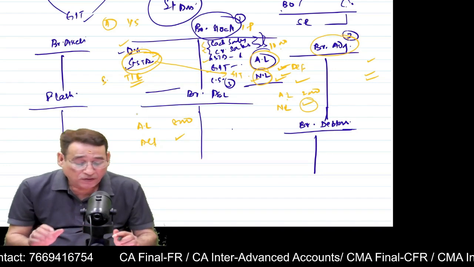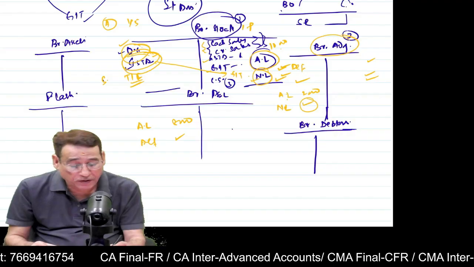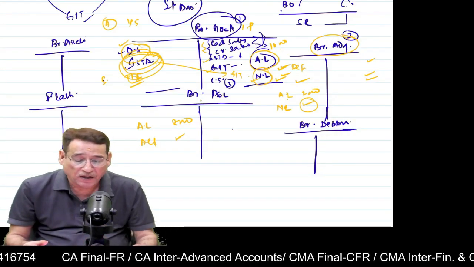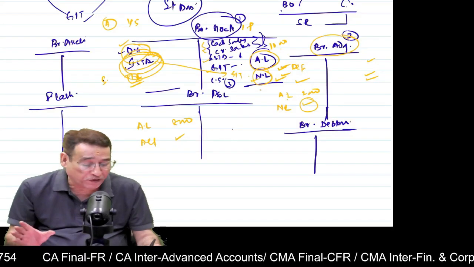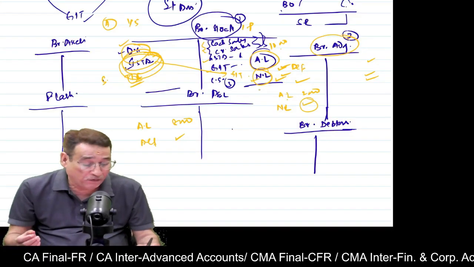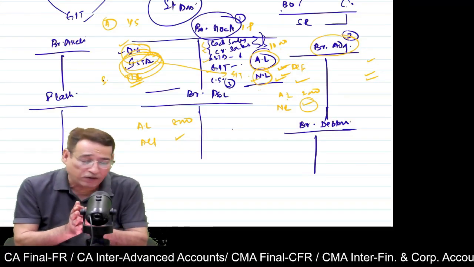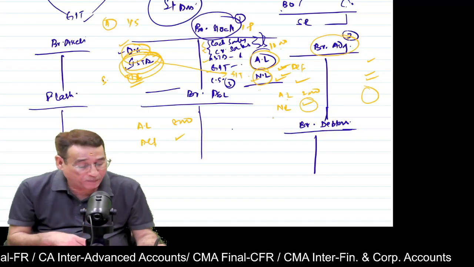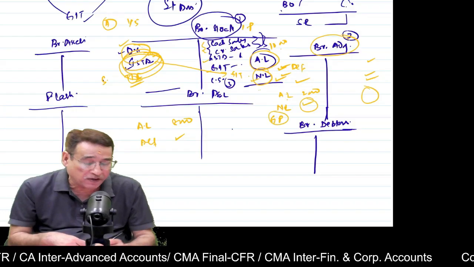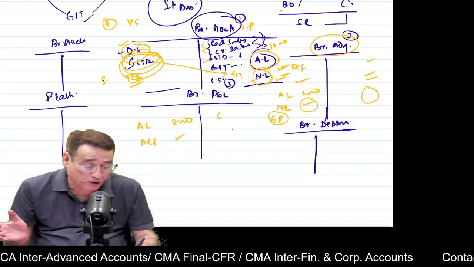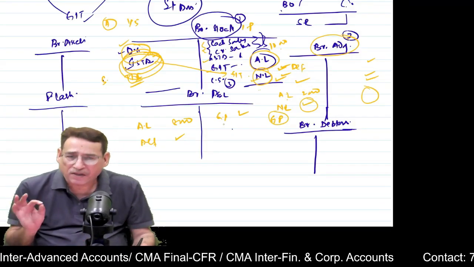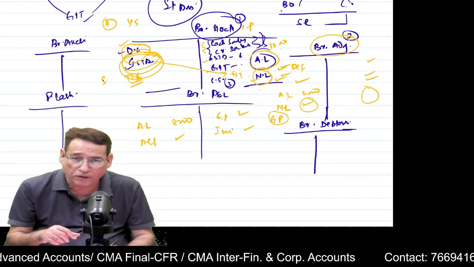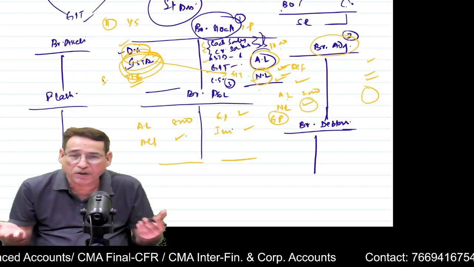Clear? So, it is very important: opening stock, goods sent to branch, goods transferred, and how to take into account the balancing figures. You need to understand all the rules. Deficiency will be treated almost like abnormal loss, but surplus is never split. Entire surplus will be taken to the credit side of the branch adjustment account. Branch adjustment account helps us in determining the gross profit. Whatever gross profit will be there, you put it over there. Sometimes in the question it may be given insurance claim received, you simply put it on the credit side of profit or loss account. And after that you are going to have your net profit.